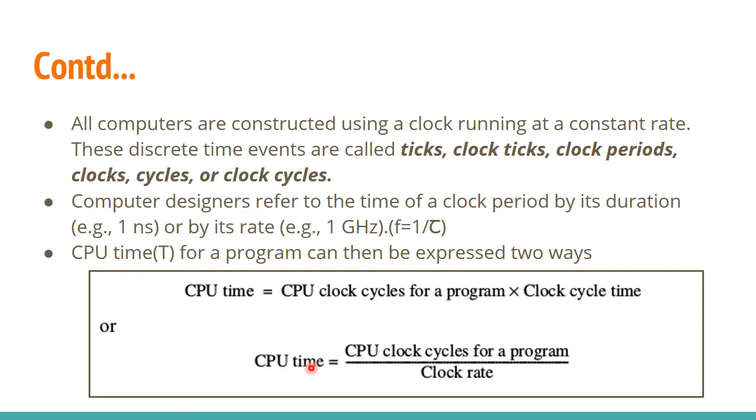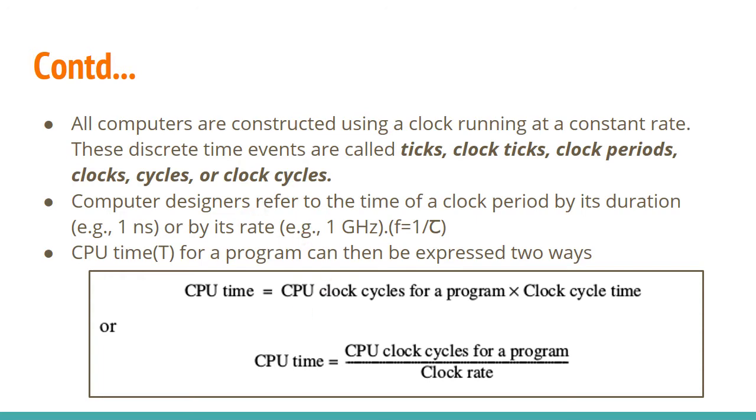Another equation for CPU time: if you take the inverse of the clock cycle time, tau, it is known as the clock rate, F equal to 1 by tau. So you can write CPU time as CPU clock cycles for a program divided by clock rate, that is C by F. That is another form of representing CPU time.